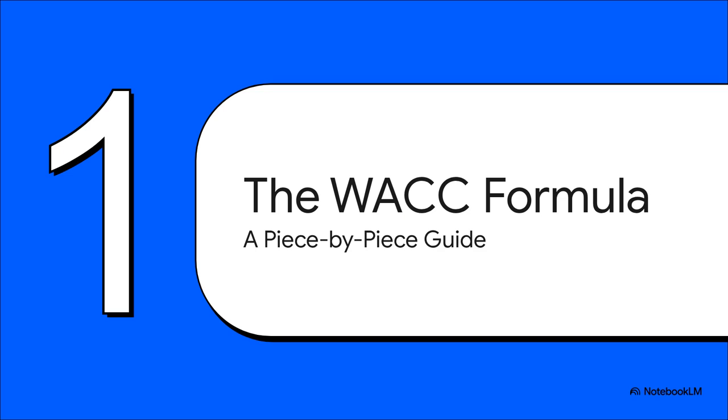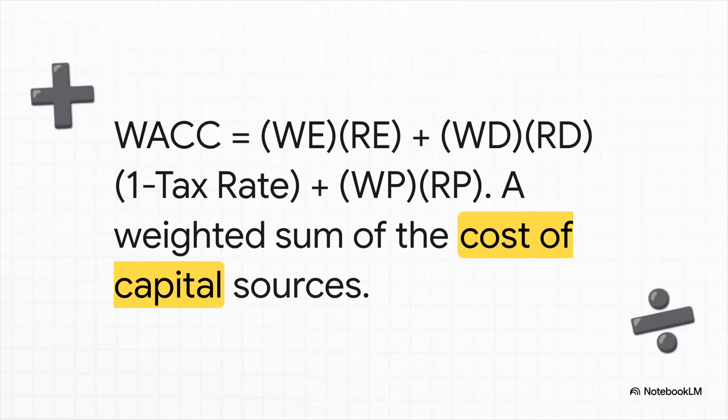Okay, so how in the world do we calculate this super important number? Let's take a look at the formula. And I know, I get it, formulas can look pretty intimidating, staring back at you from an exam paper. But trust me, we're about to break this down into really simple, easy-to-remember parts. So this is the whole shebang. At its heart, the WACC formula is just adding up a few things. We're taking the cost of each slice of the company's funding pie, and we're weighting it based on how big that slice is. See? There's a piece for equity, a piece for debt, and a piece for preferred stock.